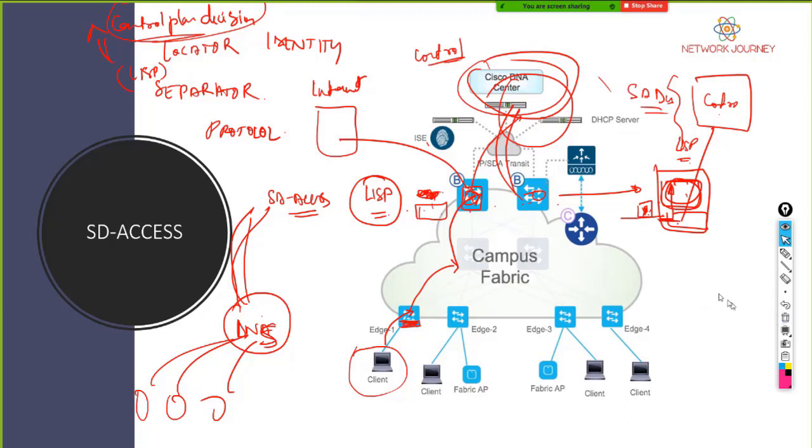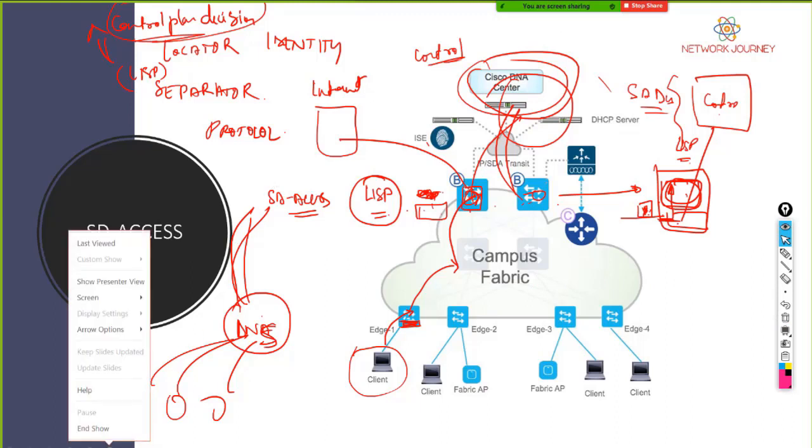Okay. So for the data plane traffic movement, so let me just clear this.